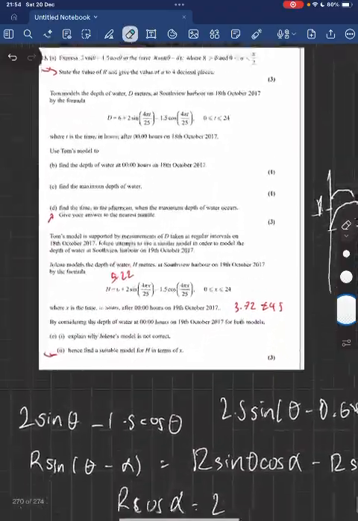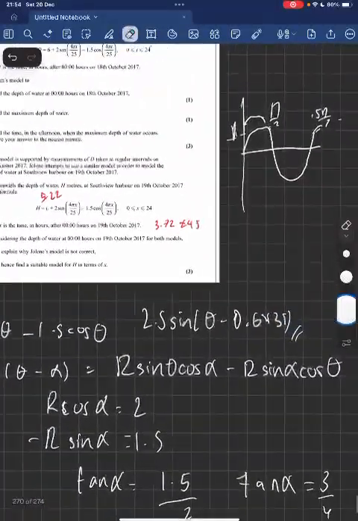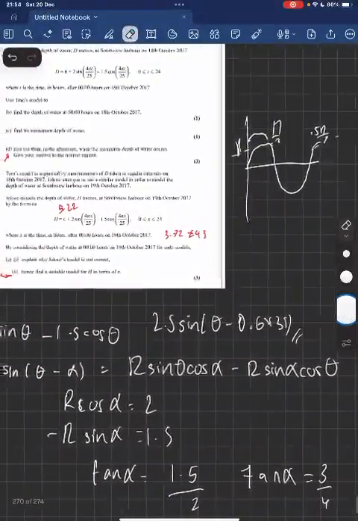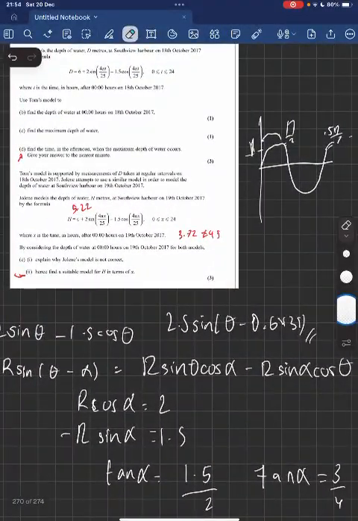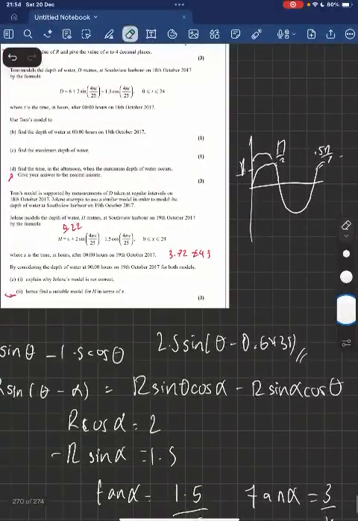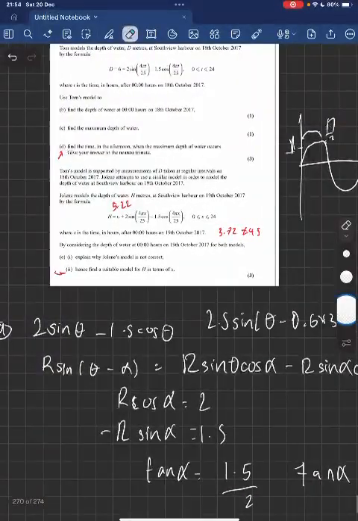Okay, so I'll show you what I did. I used the addition formula for sine, and that tells me that the sine of theta minus alpha can be written as sine theta cos alpha, and then minus sine alpha cos theta, okay? And then obviously we've got the r, which is going to be multiplied to both of them. And then we can write r cos alpha equals 2 and minus r sine alpha equals 1.5.